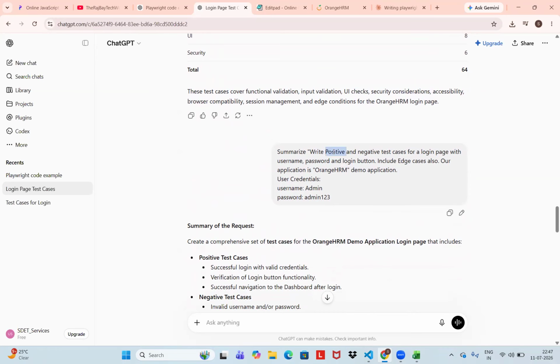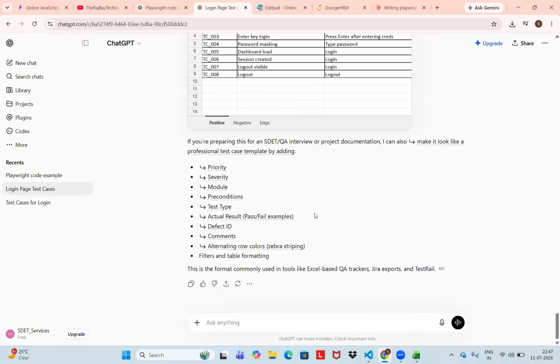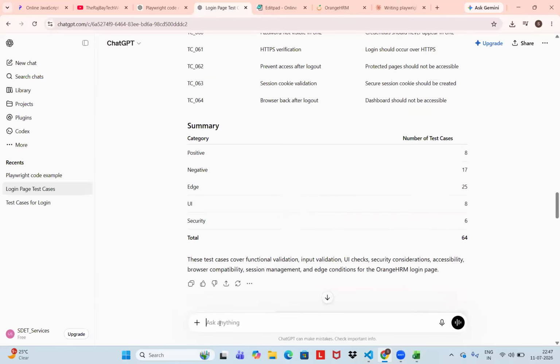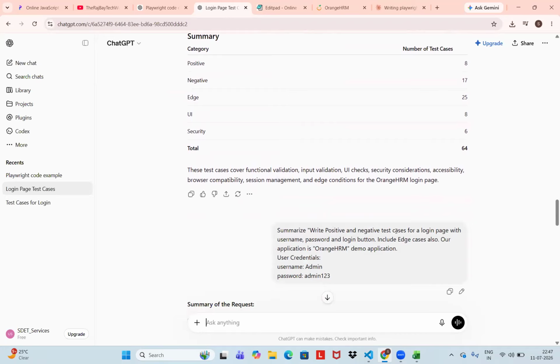Now, while giving prompts, we have a few tags called metadata tags. Now in this prompt, I asked for positive test cases, negative test cases for the login page with username, password, and login. Copy the same thing.